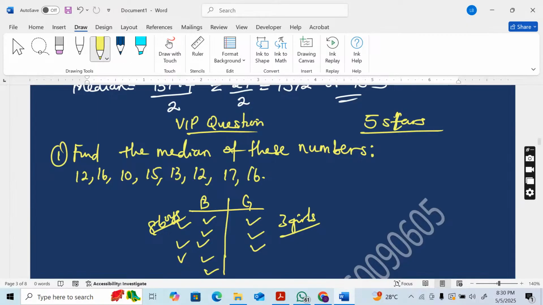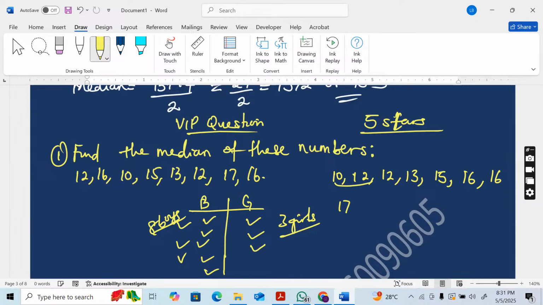14 is the median. Let's do it together. Arrange in ascending order. That's from the smallest to the highest. So that will be 10, 12, 12, 13, 15, 16, 16, and 17.